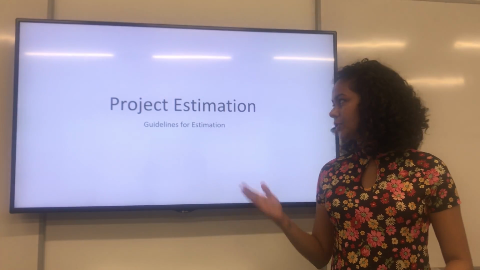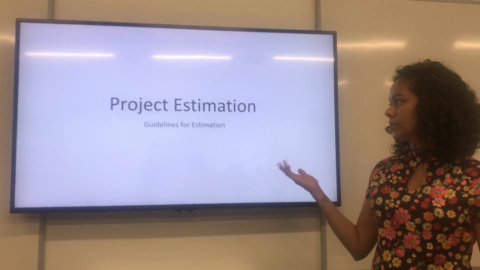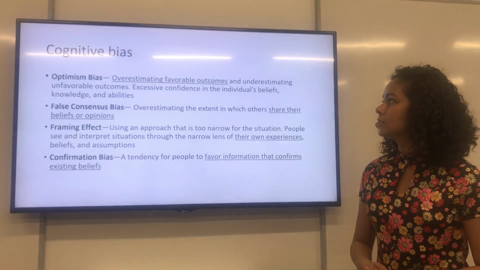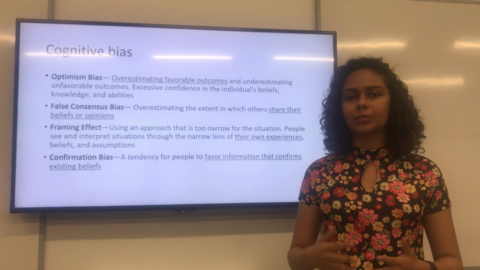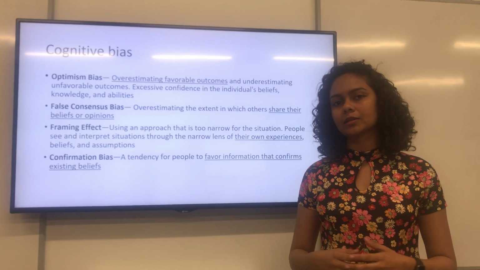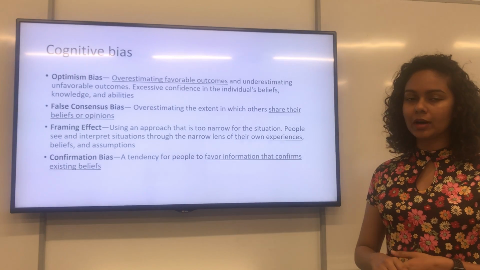Okay, hi everyone. We are here to talk about guidelines for project estimation. So I'll start with estimation bias. Cognitive bias is actually a person's attitude or behavior or past experiences that will impact their future decision making. So I will talk about four kinds of biases.